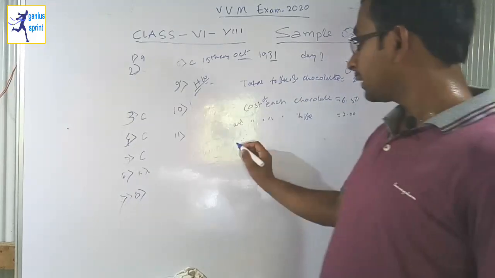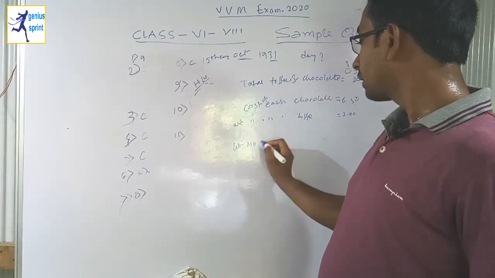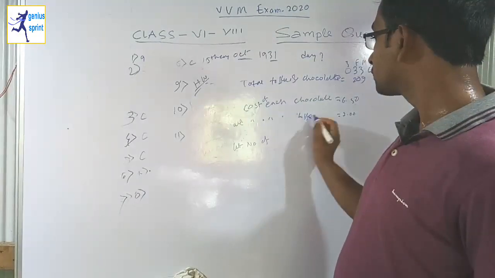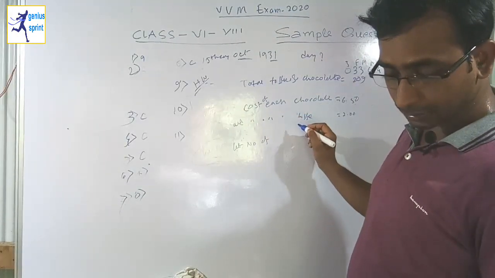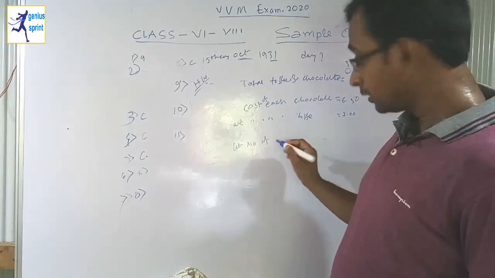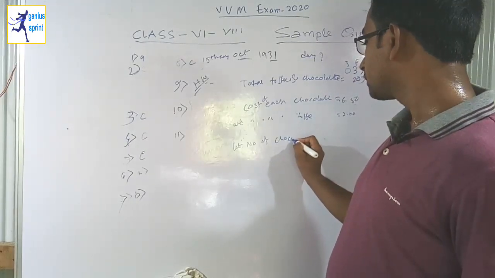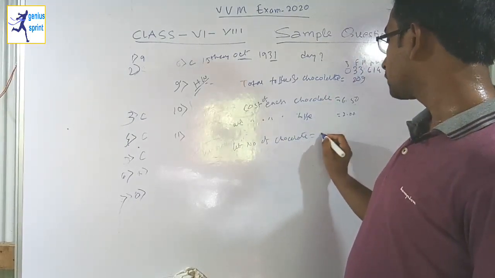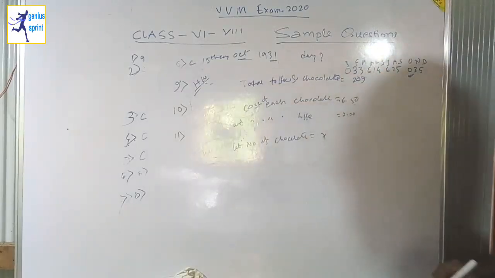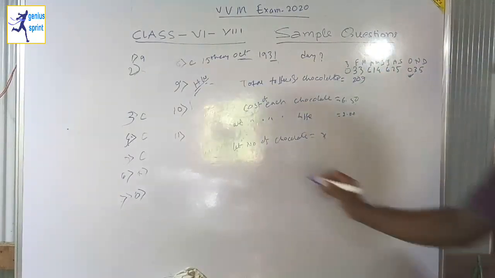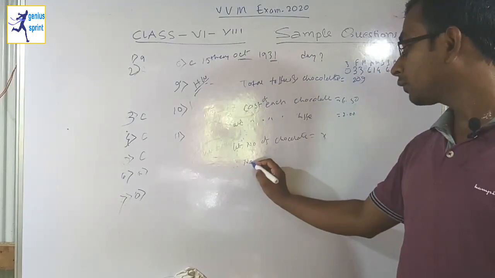Okay, so what do you have to find? How many chocolates did she sell? Let the number of chocolates be equal to x.